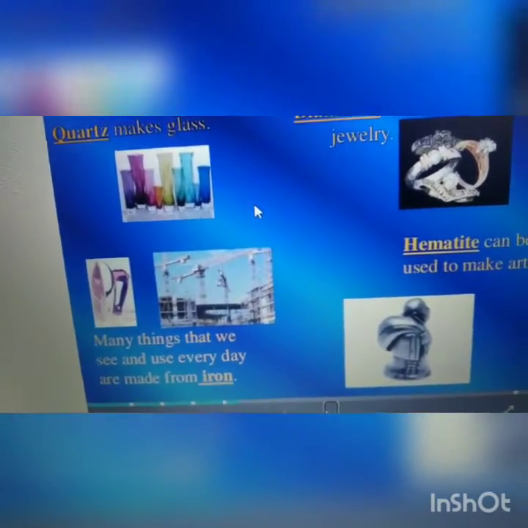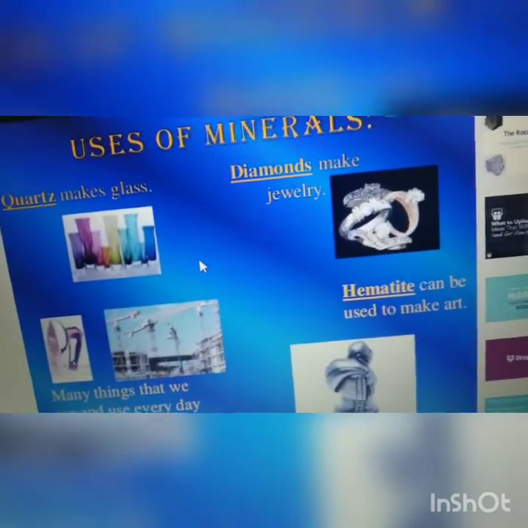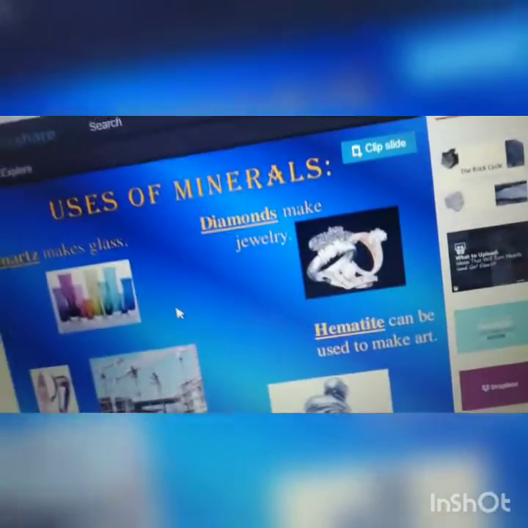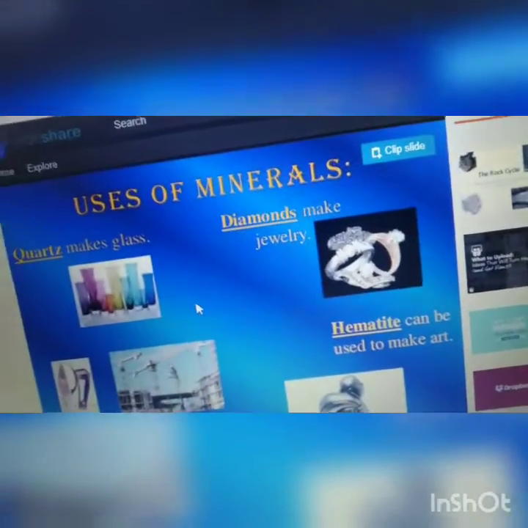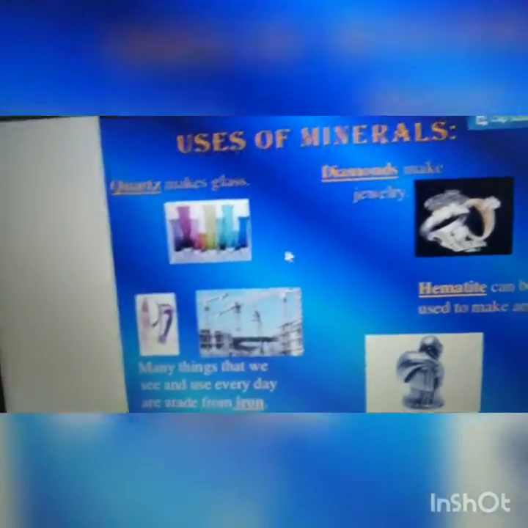Metals like gold and silver, we will use for making jewelry. These diamonds also are used for making jewelry. These are the uses of minerals.